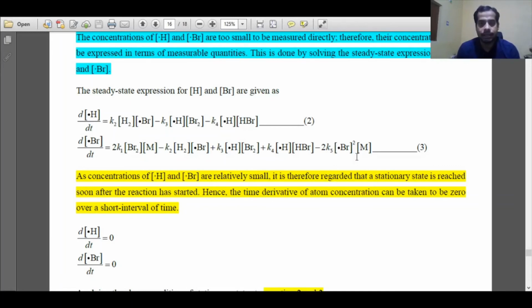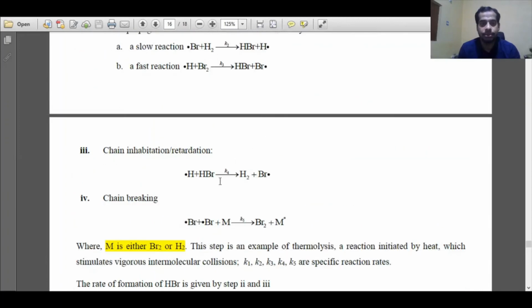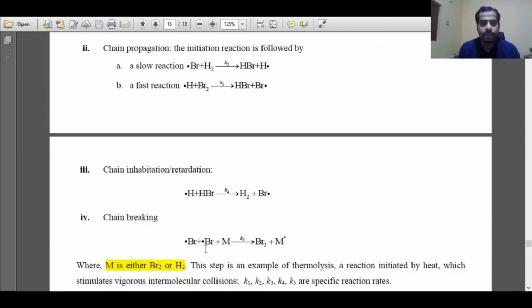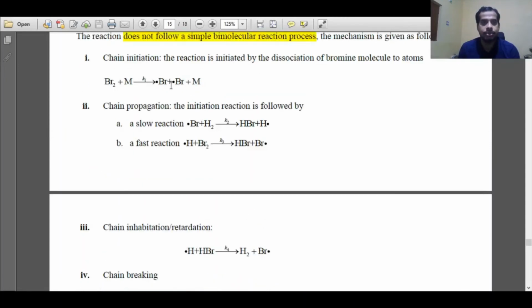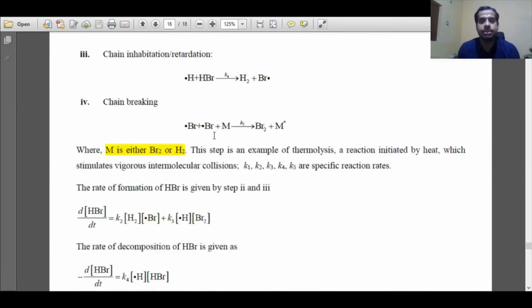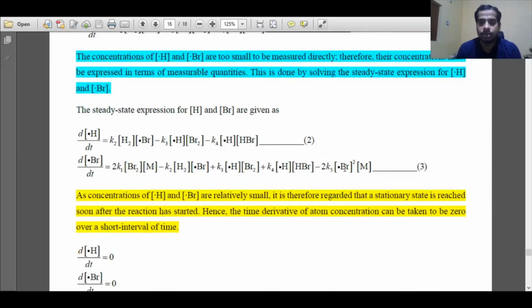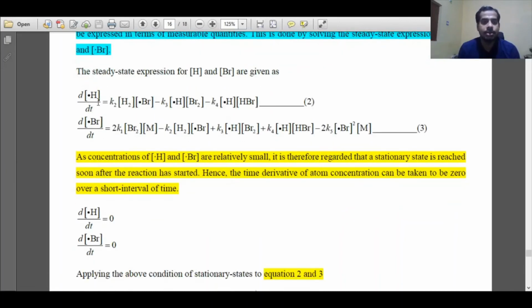I strongly suggest you mark this square and this coefficient 2, coefficient 2K1 and 2K5. Those are appearing due to there being 2 bromine radicals, that's why that coefficient 2 is appearing there. Here also 2 bromine radicals are there, that's why coefficient 2 is appearing there. So those coefficients and squares should be marked correctly. So this is all about the rate law expression for the intermediates.